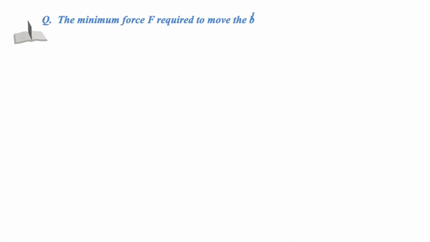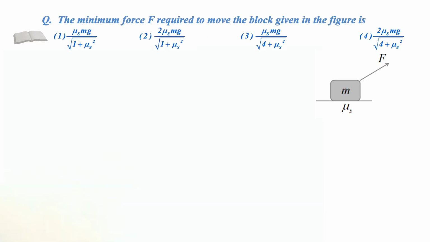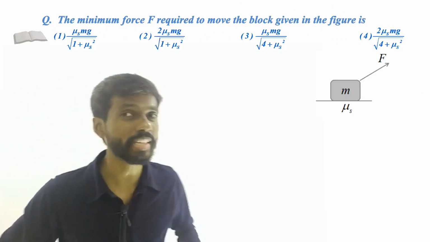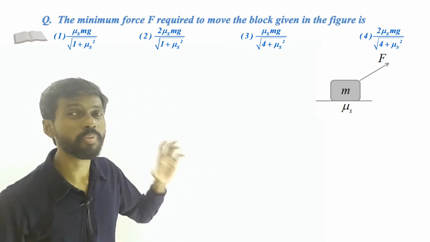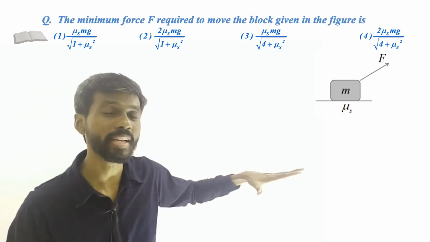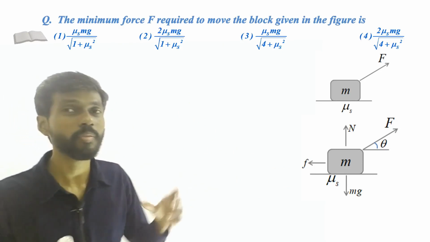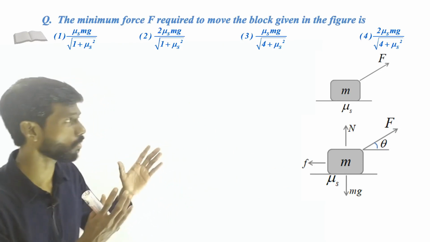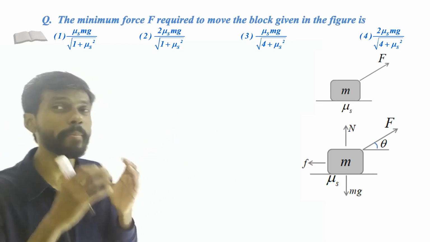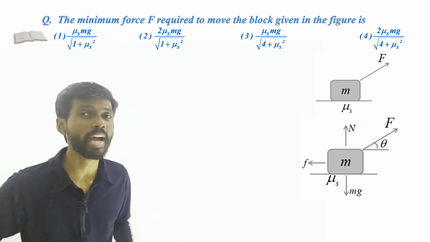The acceleration of the block of mass capital M given in the figure is... Here also we have a force acting on the block, but this time the force is not acting in the horizontal direction. It is inclined at some angle with the horizontal. For what angle will the force be minimum? We don't know. We have to find the minimum value of that force.